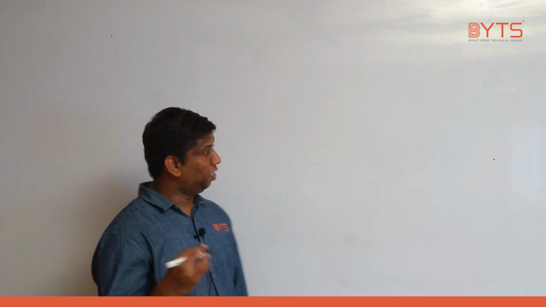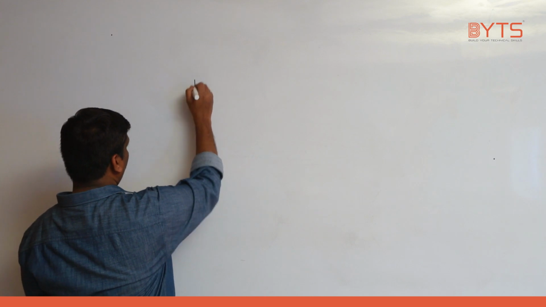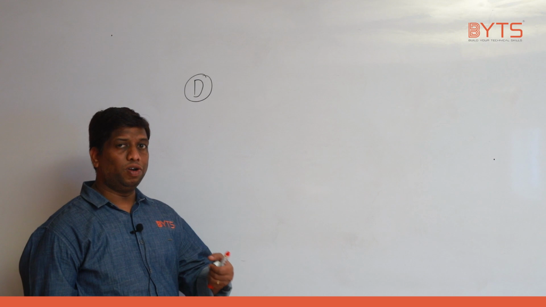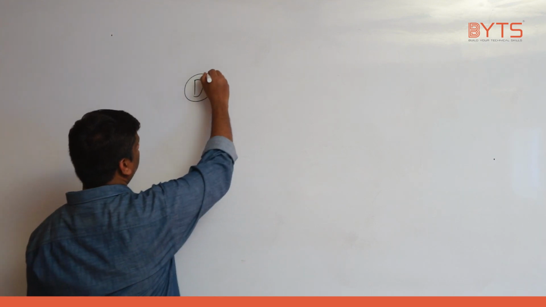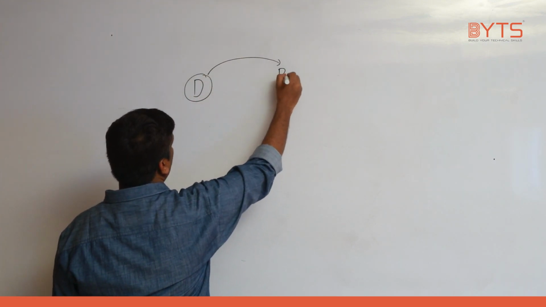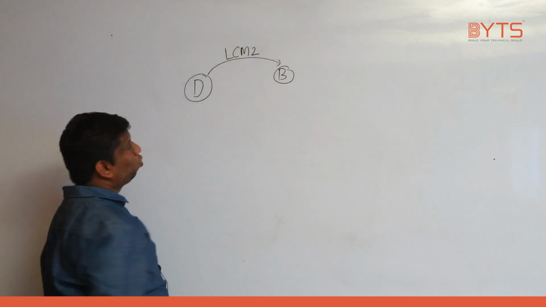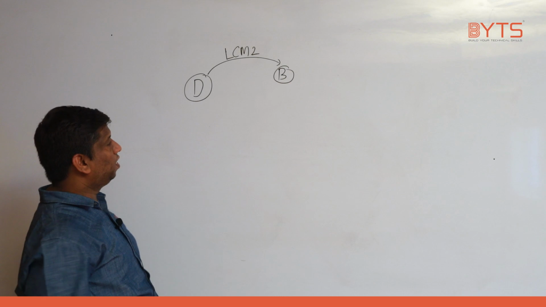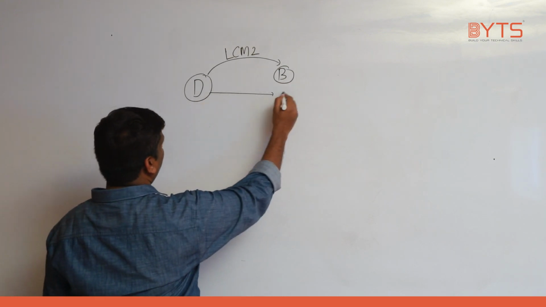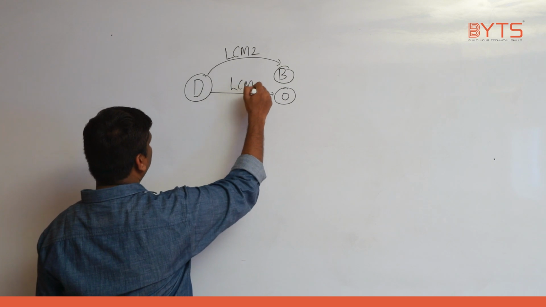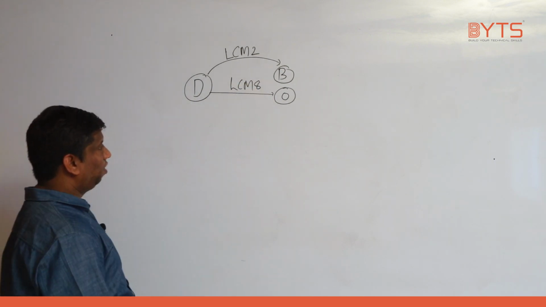Now we have seen 6 conversions. Let me put that as a summary. First, see here, we have decimal. I want to convert into binary. How do you convert into binary? Can you please tell? I need to convert into binary using divide with 2. Next I want to convert into octal. How do you convert into octal? Divide with 8.